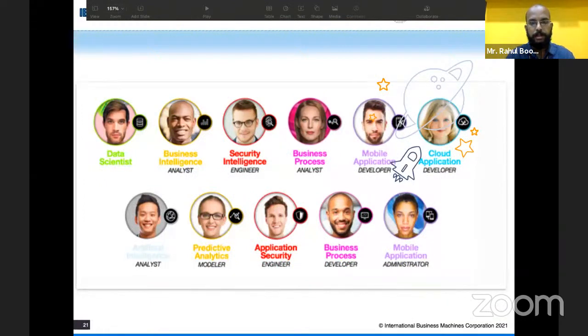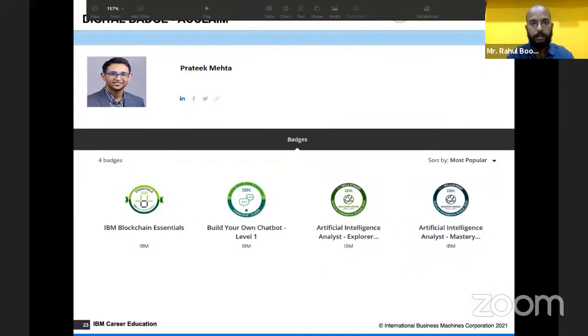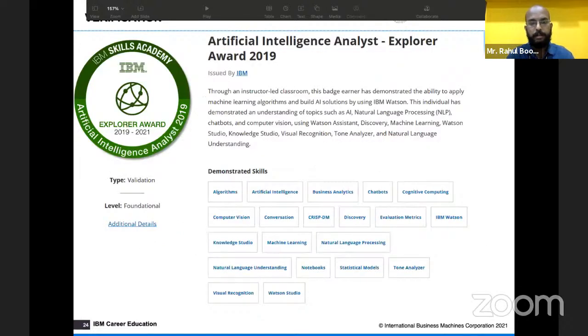So IBM Skills Academy. This is what the certifications will look like. And this badge you will be receiving, Mastery Level, Explorer Award. These are the badges you will be receiving along with the certificates. And if an employer wants to confirm whether a candidate has really done this certification or if it is fake, they can check it with Credly. Right now it is Acclaim, but it has transformed into Credly. So all your certifications and badges will be available there for verification.